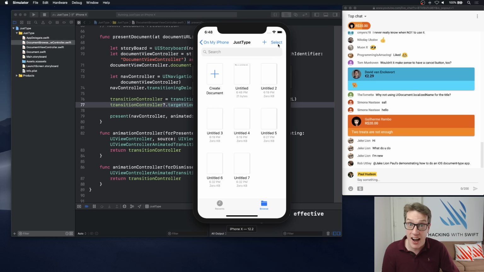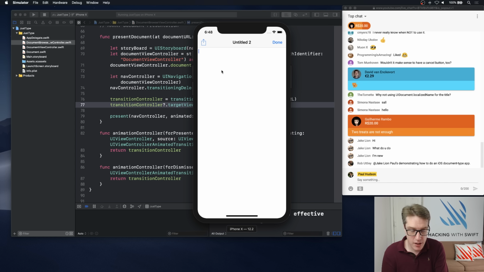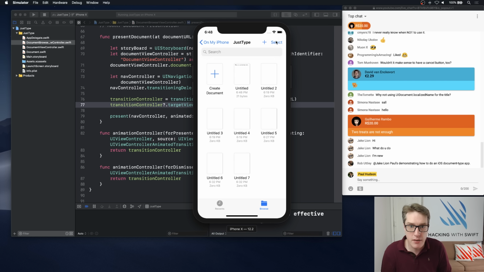So it's not required. It is in fact entirely optional, but it does most of the work for us. So why not? I'll do another one here. File 2, done. Boom. There we go. So it's optional.